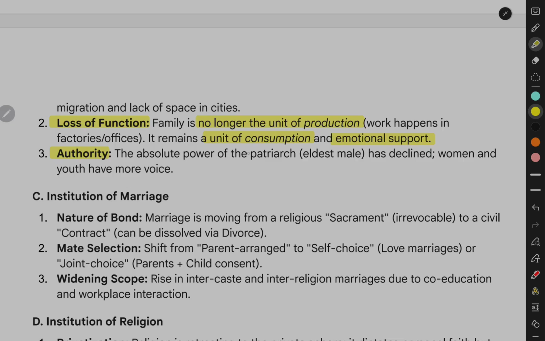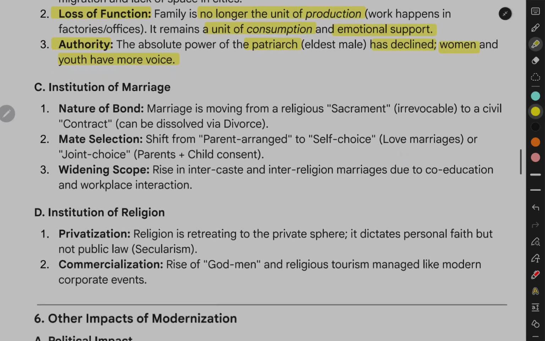Authority: the absolute power of the patriarch, the eldest male, has declined. Women and youth have more voice. C. Institution of marriage. Nature of bond: marriage is moving from a religious sacrament, irrevocable, to a civil contract that can be dissolved via divorce.